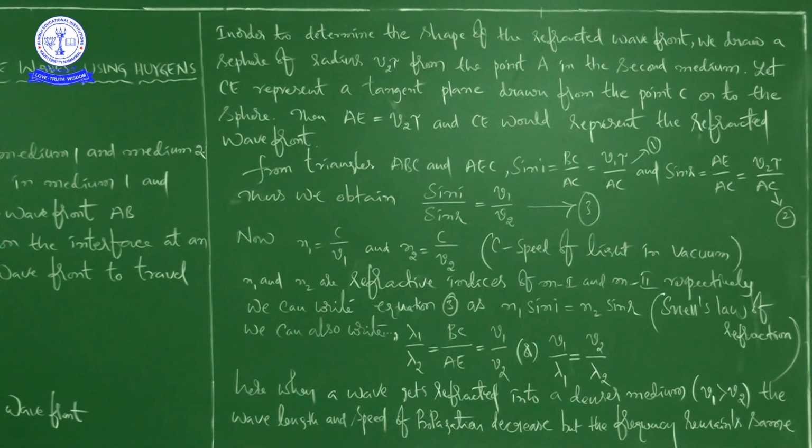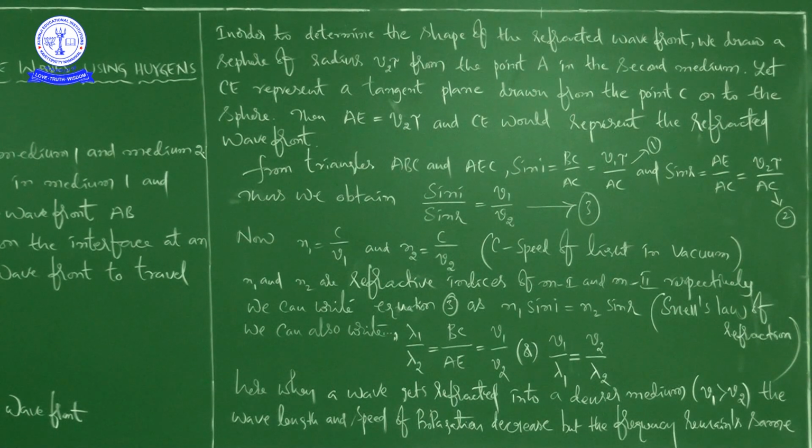Now please compare this idea with the corpuscular model of light. Then which prediction is the correct one? When R is less than I, the ray bends towards the normal. When the ray bends towards the normal, you can say that the speed of light wave in the second medium will be less than the speed of light wave in the first medium, right? So this prediction is from Huygens wave theory. This prediction is opposite to the prediction given by the corpuscular model of light, so you can say that the prediction of wave theory is correct.